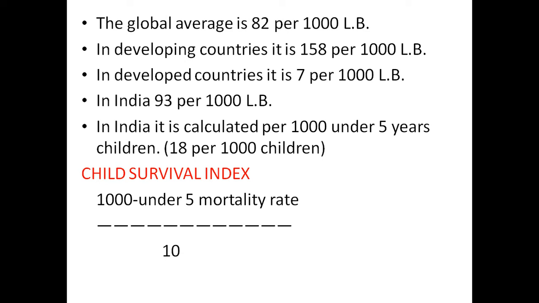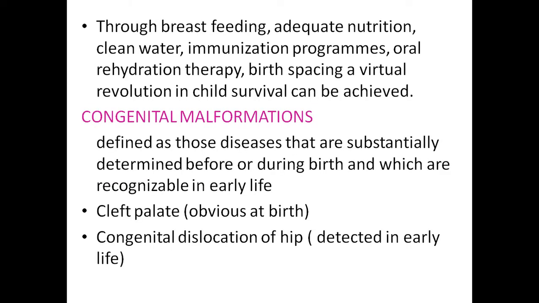In India, it is calculated per thousand under 5 years of children. So the child survival index is 1000 minus under 5 mortality rate by 10. That is the child survival index. In India, I already told you the under 5 mortality is only 88 per thousand live births, and it was calculated by the child survival index, that is 1000 minus under 5 mortality by 10.